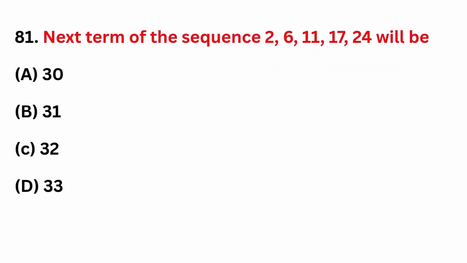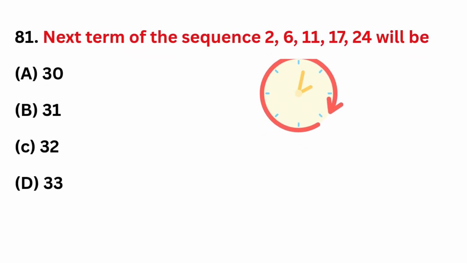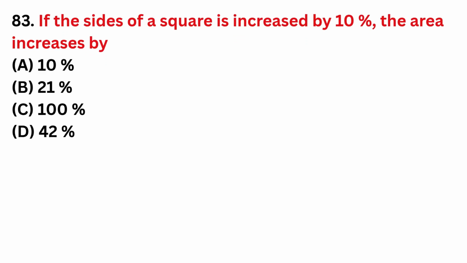Next term of the sequence 2, 6, 11, 17, 24 will be? Correct answer is option C, 32. If the sides of a square is increased by 10%, the area increases by?